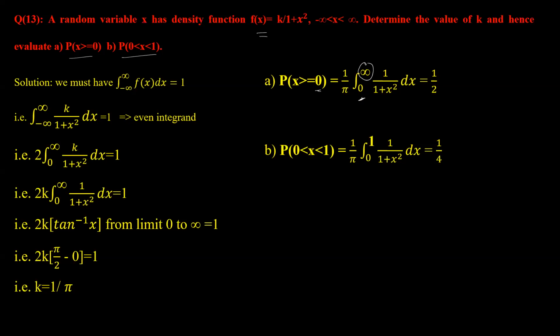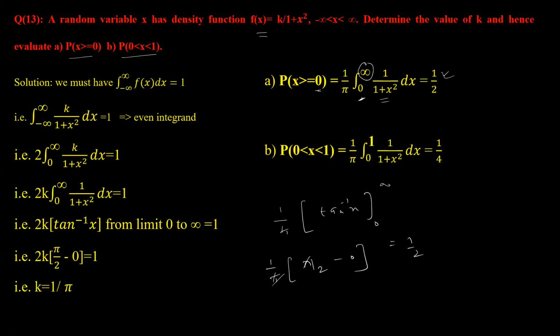So when you integrate this, again you will get tan inverse of x. When you integrate this and put the limit, you will get half. So you will get 1 by pi, tan inverse of x from 0 to infinity. So this will be 1 by pi, upper limit is pi by 2 minus 0. Pi cancels out, you will get half.